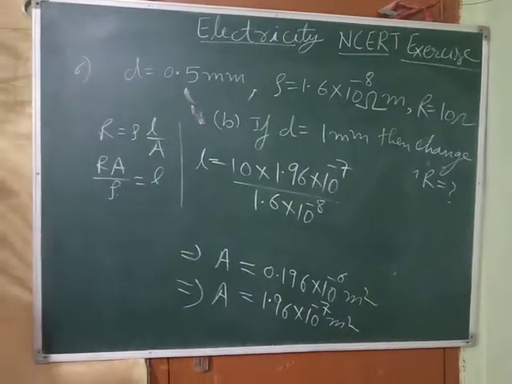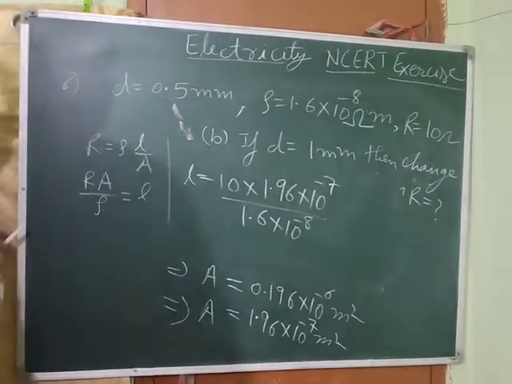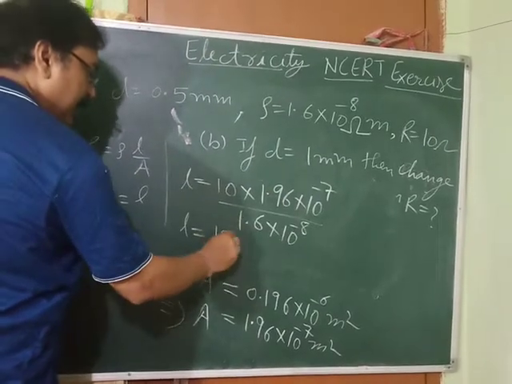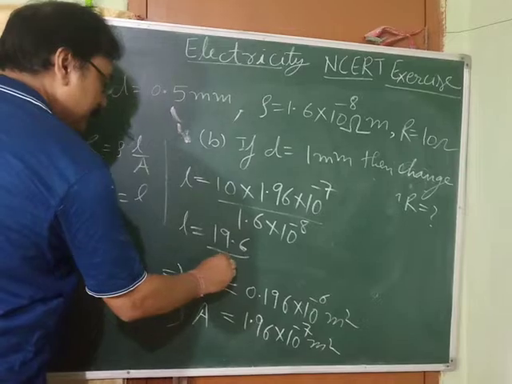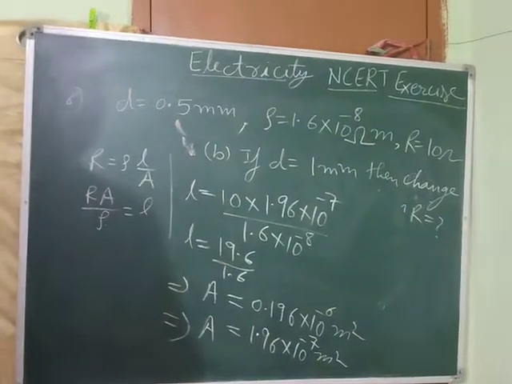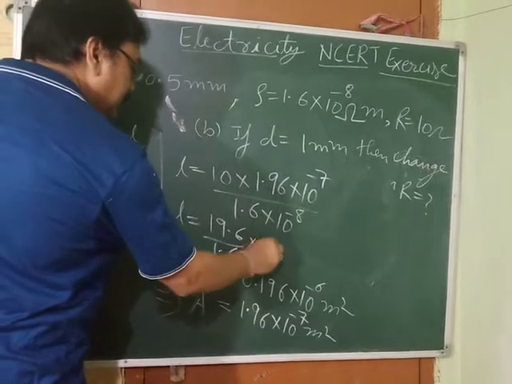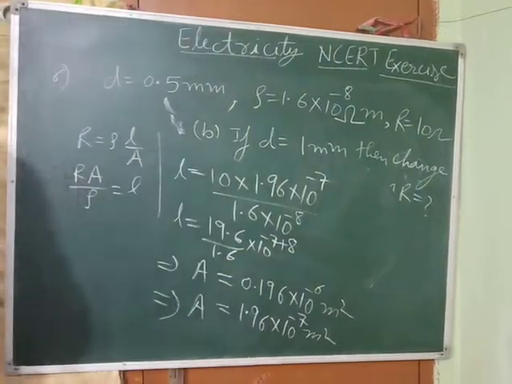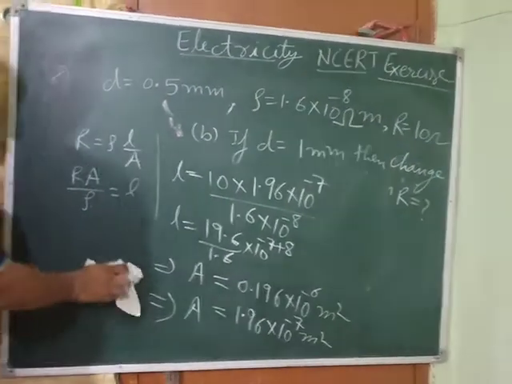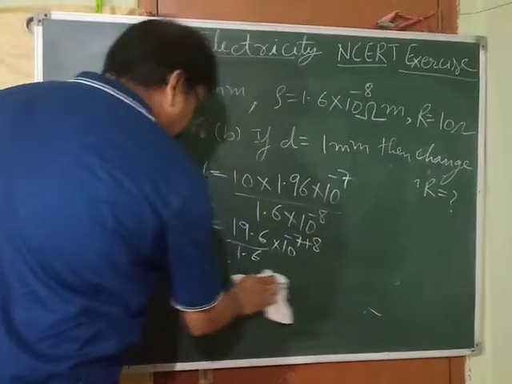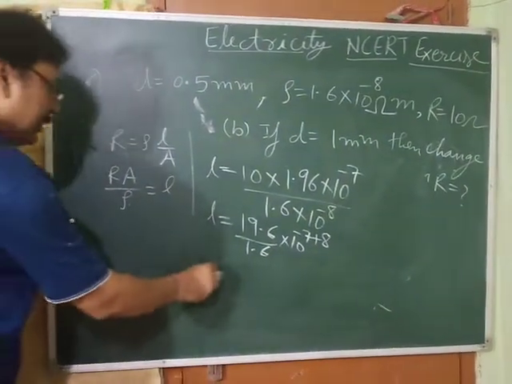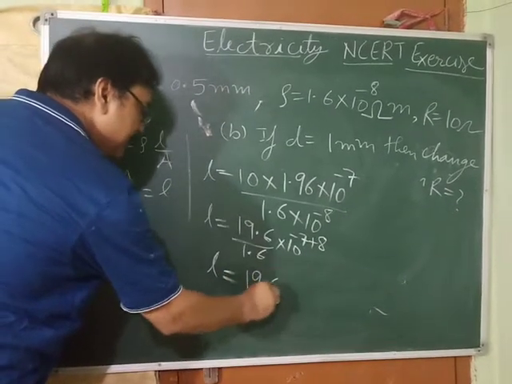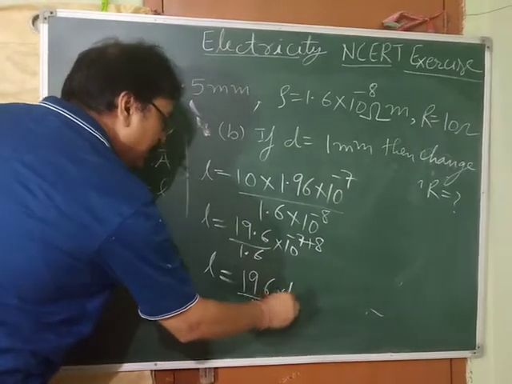Now see what we are left with. L is equal to, multiplying this, 19.6 by 1.6, and 10 to the power minus 7 was there, this we will take so it becomes plus 8. So 10 to the power minus 7 plus 8 is 10 to the power 1. Removing the decimals, 196 by 16 into 10.